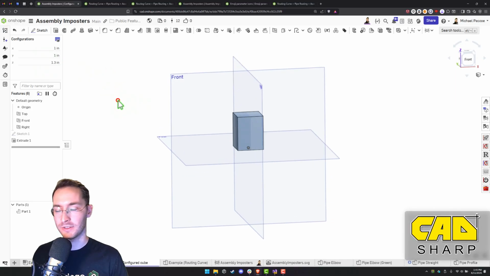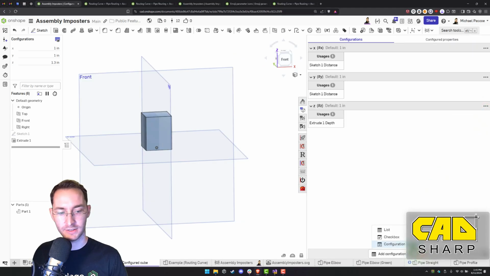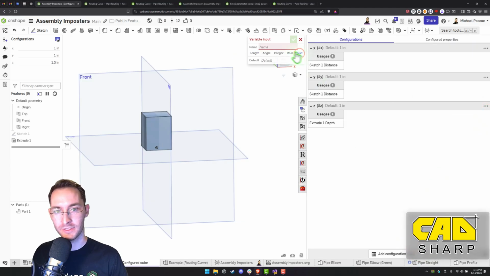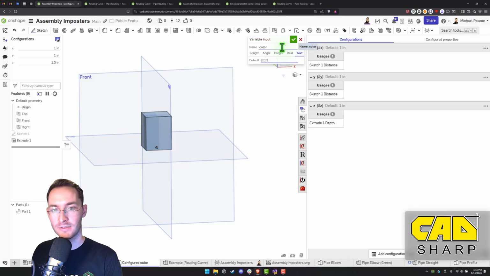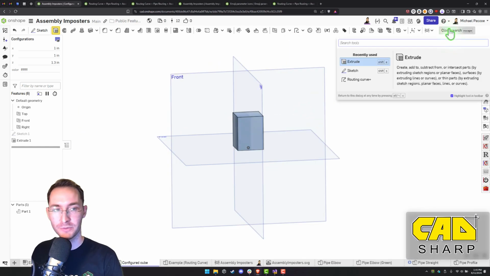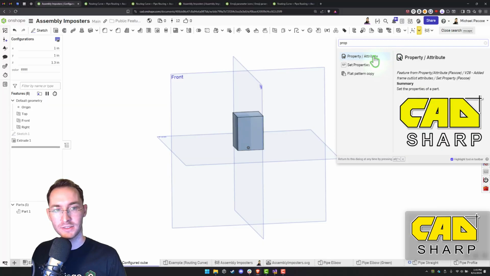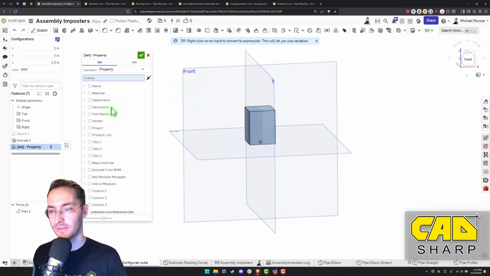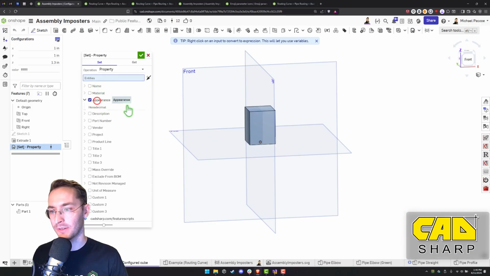And we could also do color. So we'll add another configuration variable, text, and we'll call it color. Default to white. And then we can use the property attribute feature. It's a custom feature for setting any kind of property or attribute. So we'll set the appearance, right-click the hexadecimal input and convert it to expression.